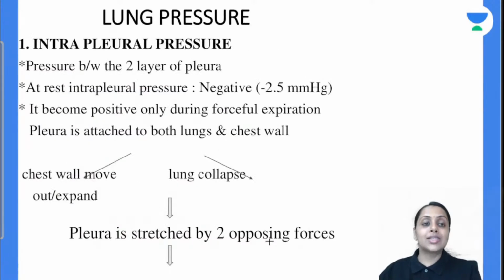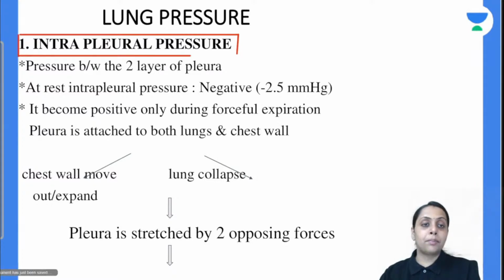transpulmonary pressure. First coming to the intrapleural pressure. As the name suggests, intrapleural means between the two pleural layers; the pressure between the two pleural layers is going to give us intrapleural pressure.